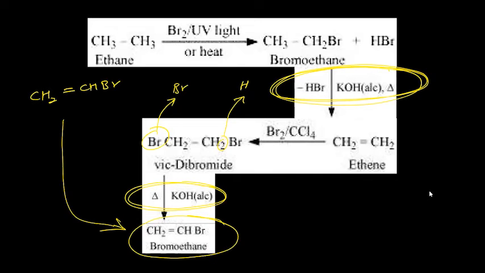Here, two times we have done dehydrohalogenation, and dehydrohalogenation is done by alcoholic KOH. So two steps are actually the same, not the same but similar basically. Dehydrohalogenation. Write these conversions quite a few times so that if it appears in your examination, you can quickly recall and write the answer.